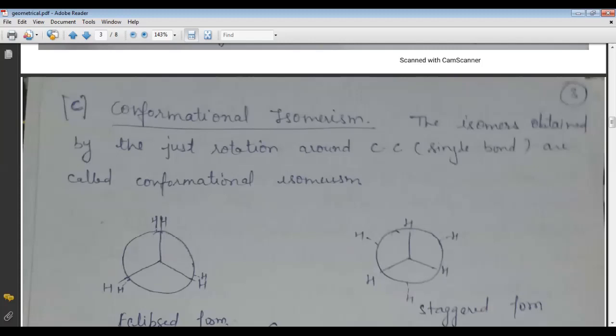Every 60-degree rotation, we find a new conformer. The isomers obtained by rotation around a carbon-carbon single bond are called conformational isomers.